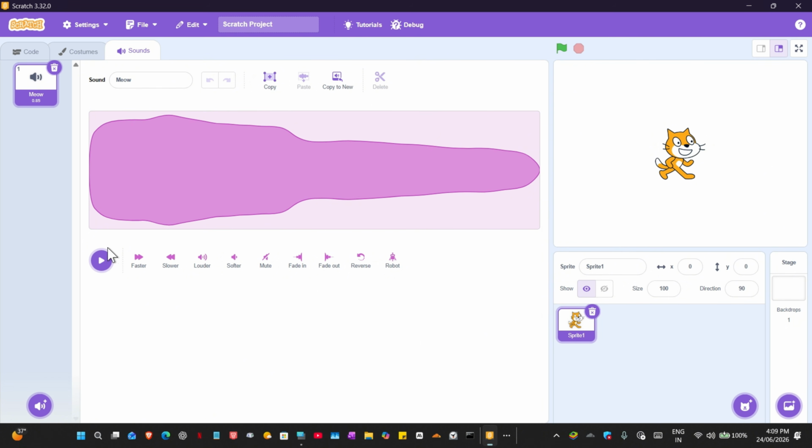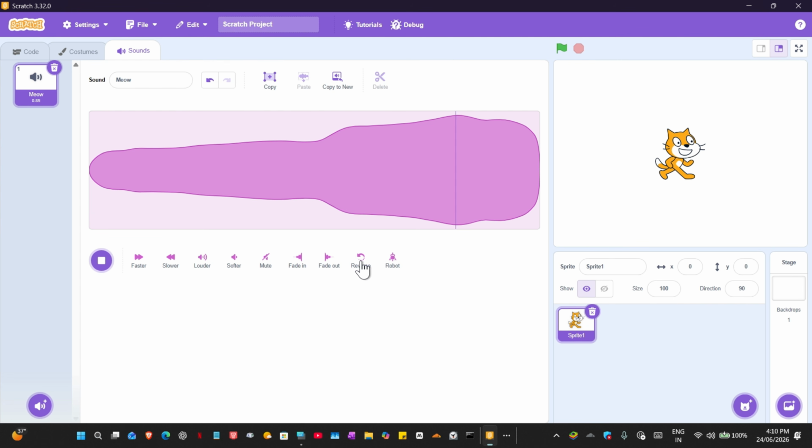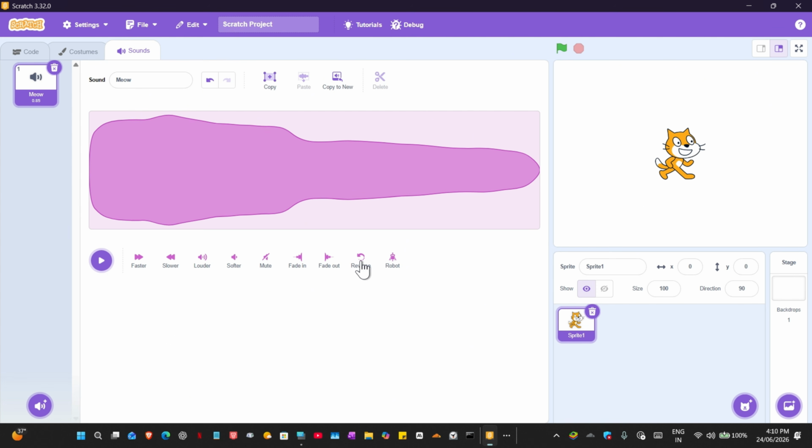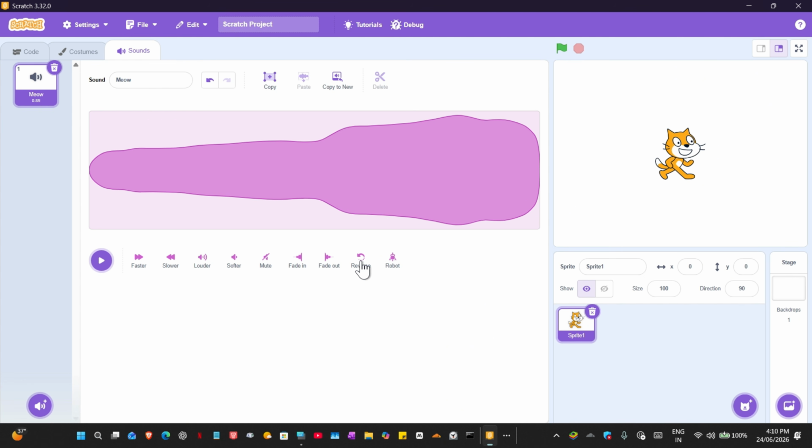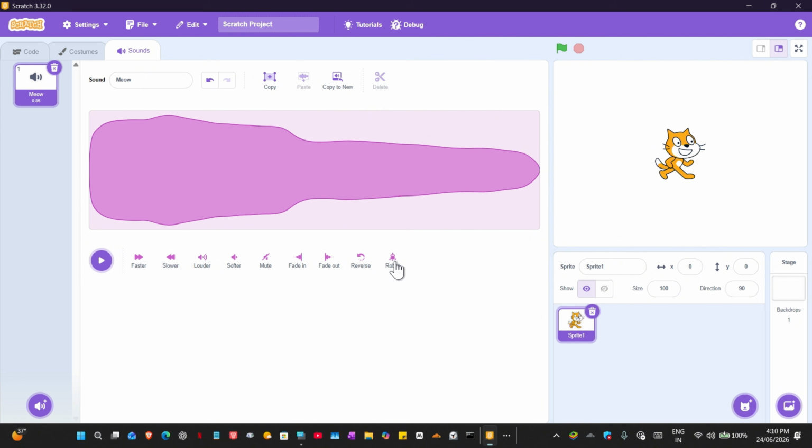You'll see you have a default sound already. And then you might see these options. Like you have faster, slower, louder, softer, mute, fade in, fade out, reverse, and robot. So, for reverse, it basically reverses the sound. For example, for this one, you have the original, and then the reversed option would be. There you go.